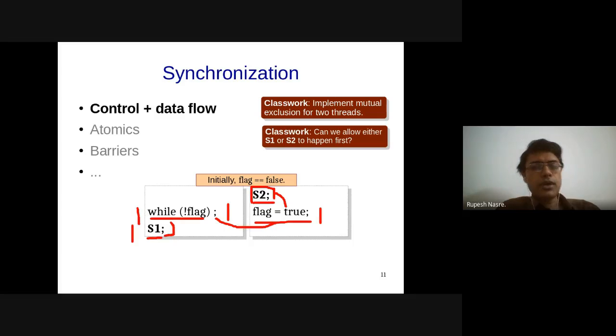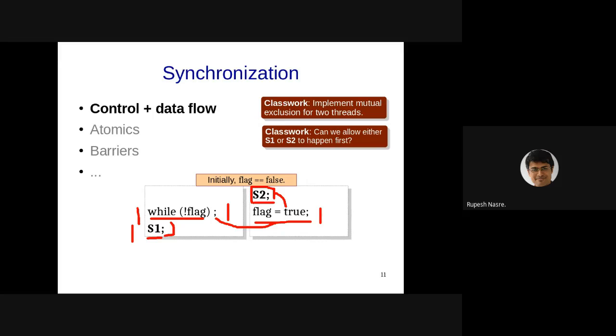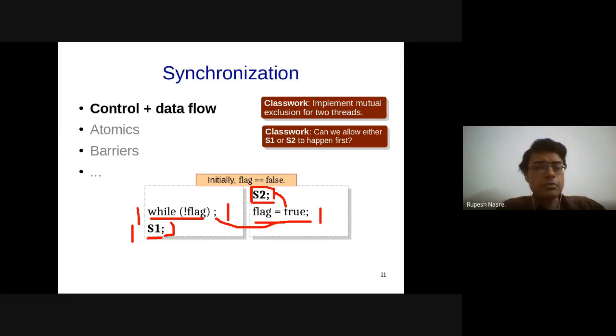Okay, so now the issue with this code, similar to what we had earlier, is that only S2 is guaranteed to execute first, right? But it's possible that T1 might be fast, and if it is ahead of T2, maybe it should execute S1.